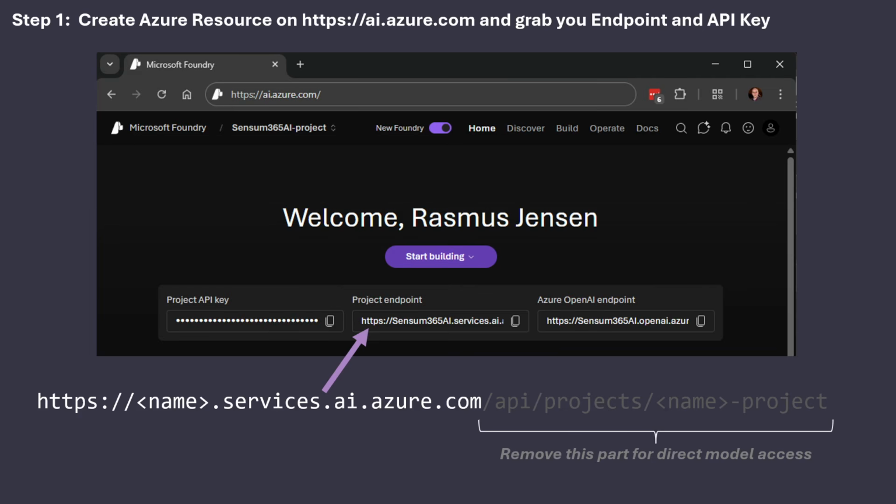That is less flexible than what we're about to see. So Agent Framework can also work with Microsoft Foundry, but that's not part of what we are going to do today. But if you grab that endpoint, grab your API key, and just remove this, you have the credential part you need.